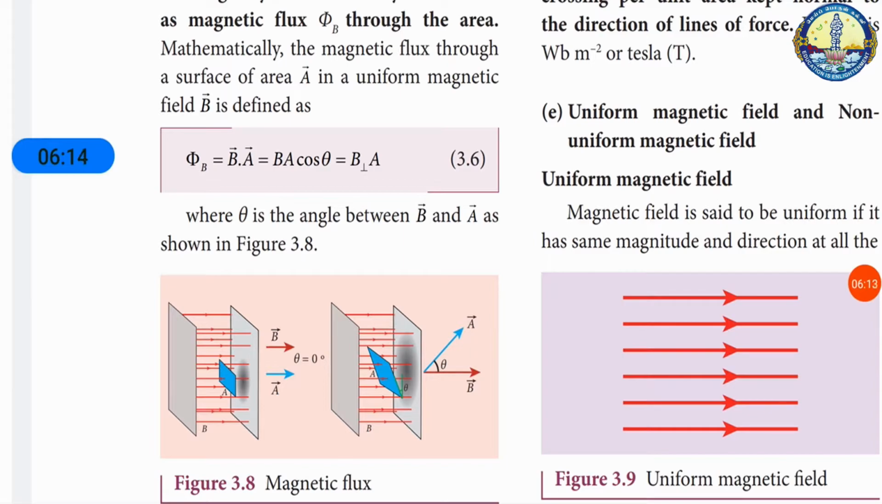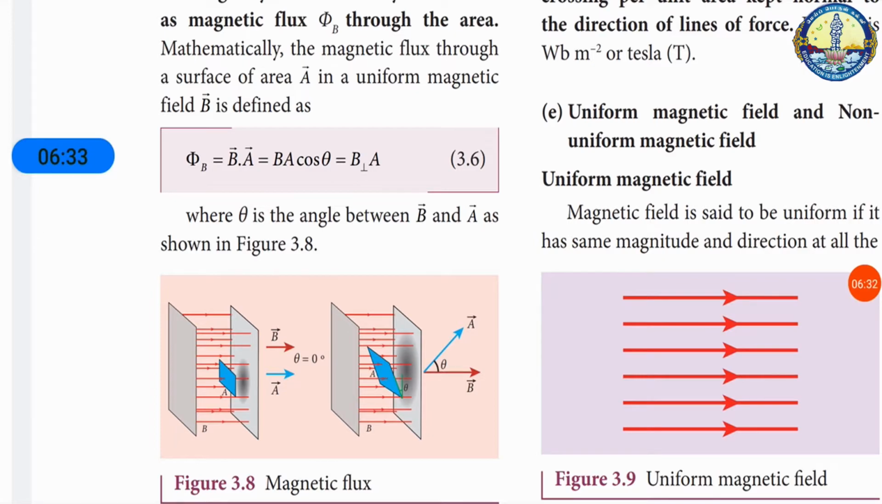How many magnetic field lines are passing through that area? That is magnetic flux. We can denote it as phi B, which is equal to B bar into A. We can also write it as BA cos theta, where B and A are perpendicular to each other.